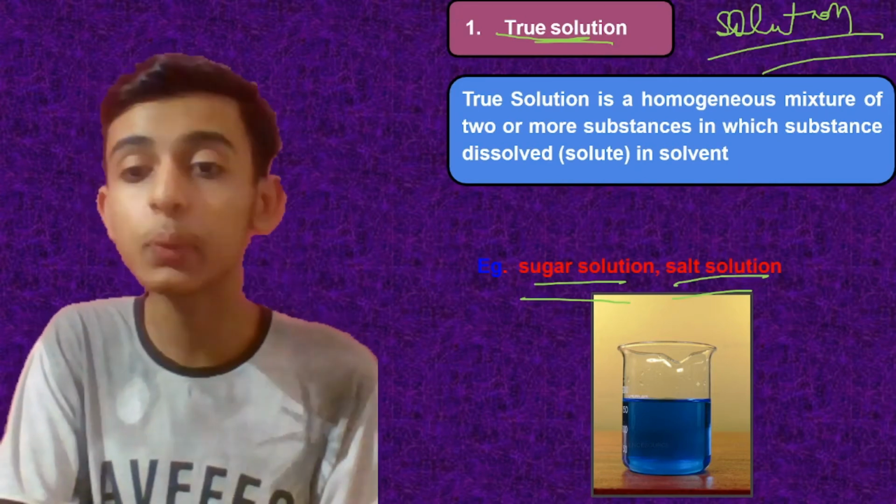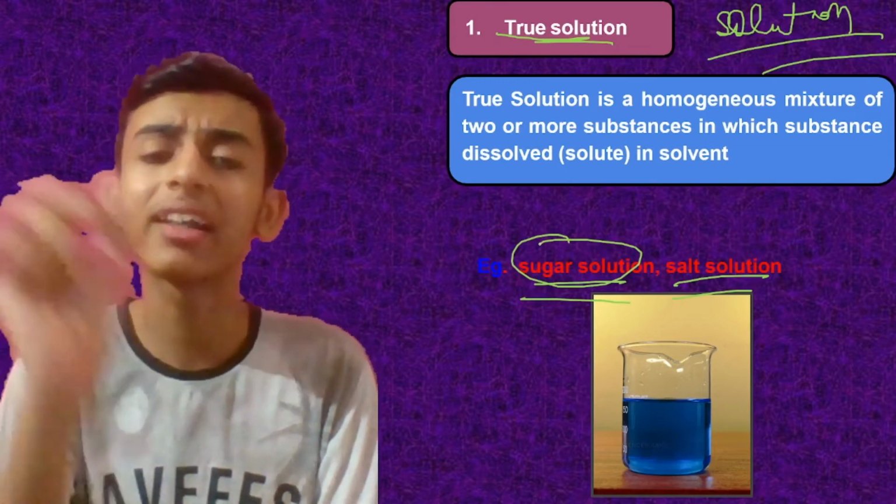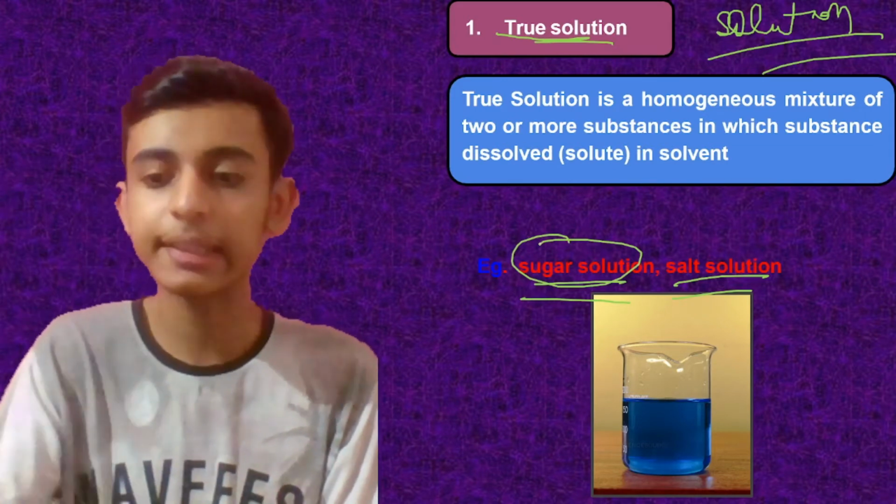So we are unable to see it. Like in a sugar solution, you cannot see the particles of sugar with your naked eye. But if we use a microscope, then we can definitely watch them.